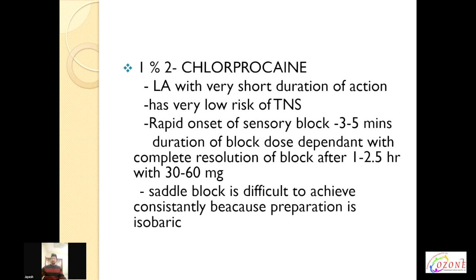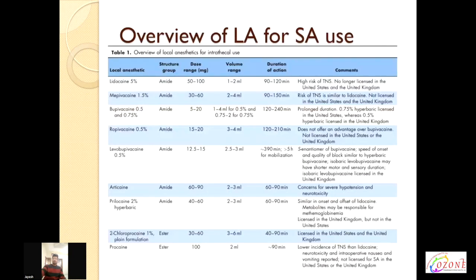Next is chloroprocaine. It is a local anesthetic with very short duration of action. It lasts for 1 to 2.5 hours. It has rapid onset of sensory block within 3 to 5 minutes and duration of block is dose dependent. Still, complete resolution of block occurs within 1 to 2.5 hours with 30 to 60 milligram of drug. It has very low risk of transient neurological syndrome. Chloroprocaine preparation is isobaric, so saddle block is difficult to achieve consistently because of its isobaric nature.